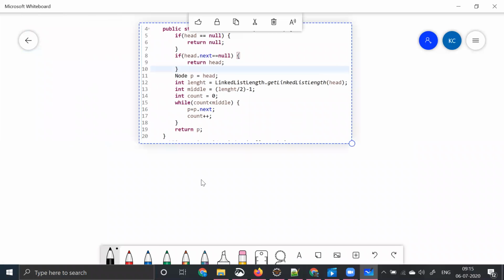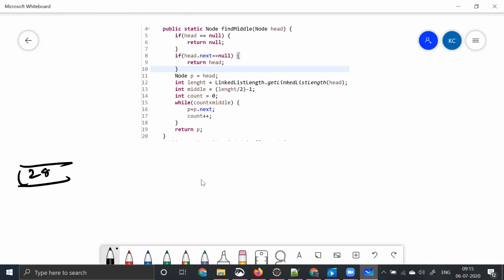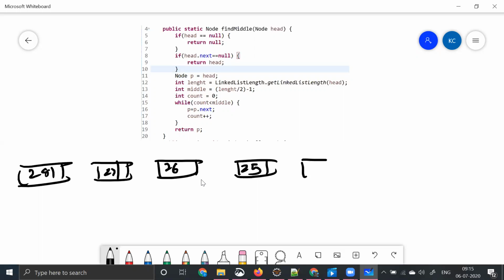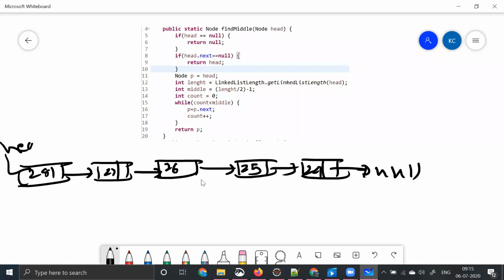So what is our input? 28, 27, 26, 25, 24. I'm straight away writing those. 28, 27, 26, 25, 24. So this is our input. What is this pointing to? This is pointing to null, and this is pointing to head, right?